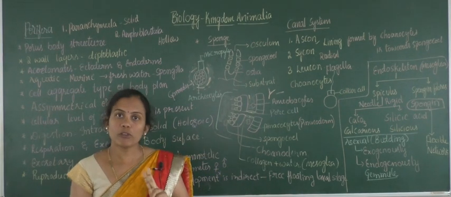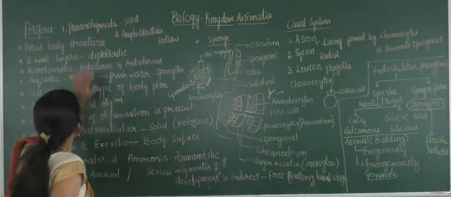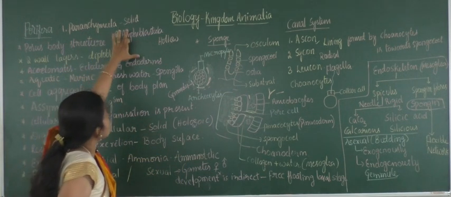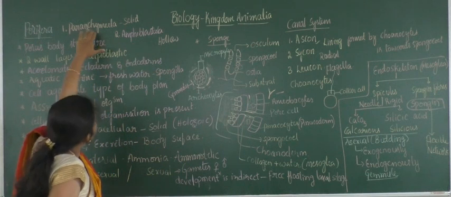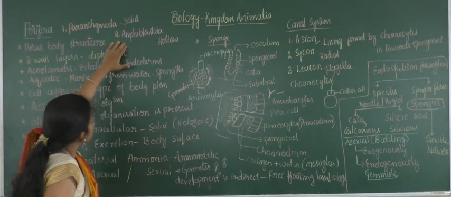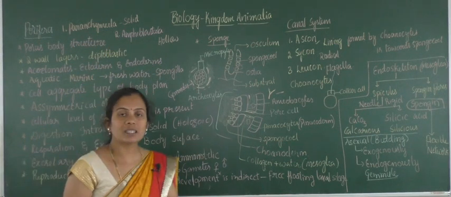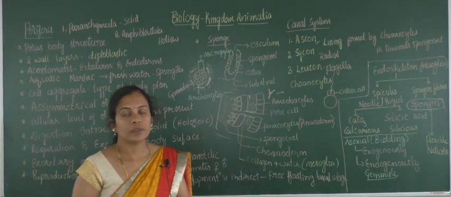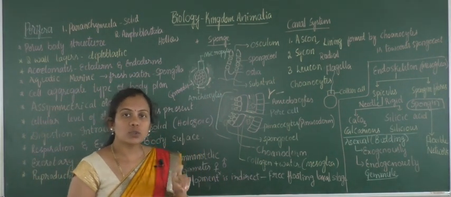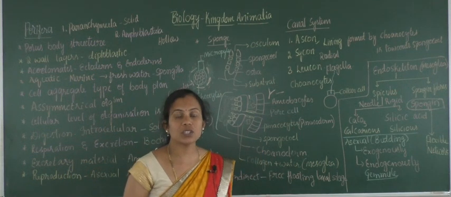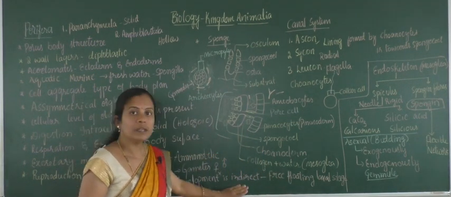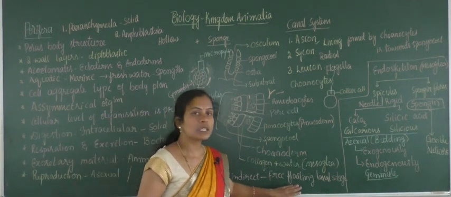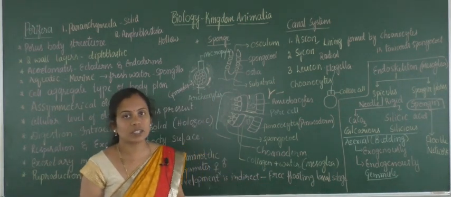Those free floating larval stages are parenchymula, which is a solid one, and amphiblastula, which is a hollow one. After completing these two larval stages, it will emerge as a new individual. So due to the presence of these two intermediate larval stages during its development, it is called indirect, and it possesses free floating larval stages.